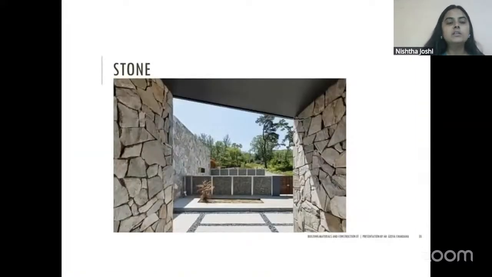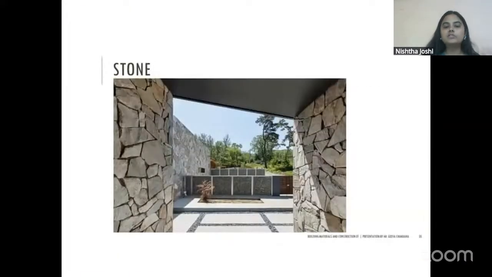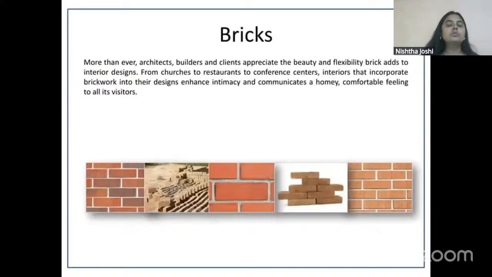Here you can see the rubble stone masonry. So stone masonry is of two, three types, and the construction that we do using stone is known as masonry. Another type of construction using another material, that is bricks, is also known as masonry. So the kind of construction that we do either with brick or stone is called masonry. And this question has been asked multiple times in JEE and NATA: what is the construction technique called that is done using brick or stone? So the answer will be masonry.